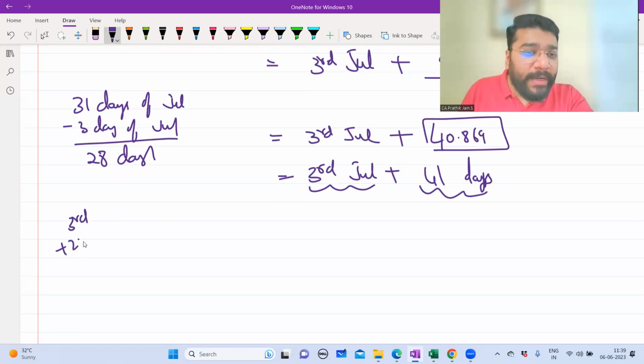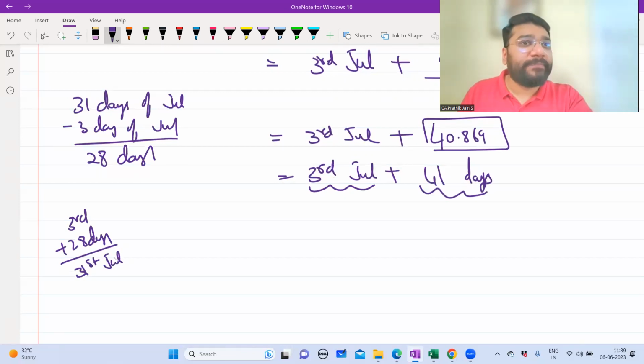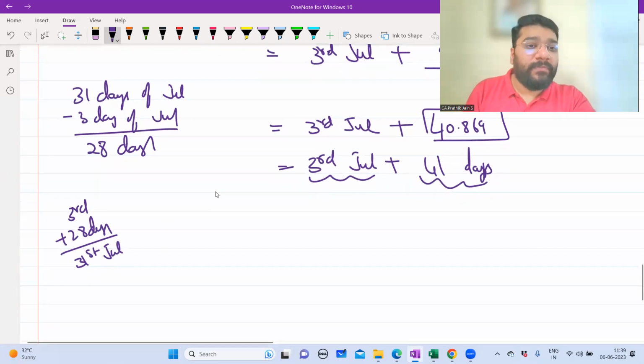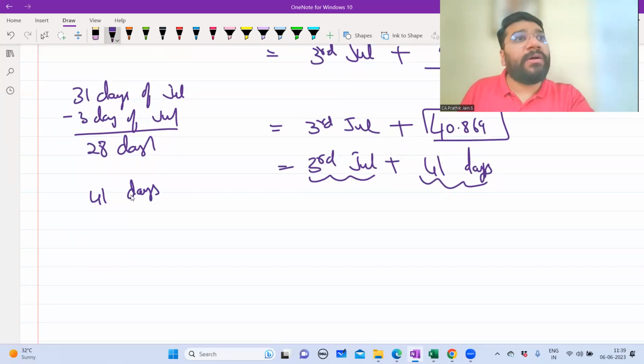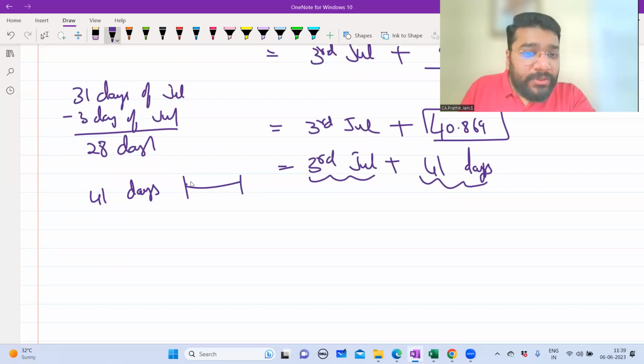Which means with 3rd of July, if I travel 28 days forward, I'll land up on which date? 31st of July. So how many more days do I have to travel? We can do one more way of doing the calculation also. 30 days for August, no? 41 days is there. We are on 3rd of July. So in July, how many days are yet to expire? July has a total of 31 days. In that, 3 days are already expired, so the balance is 28 days.